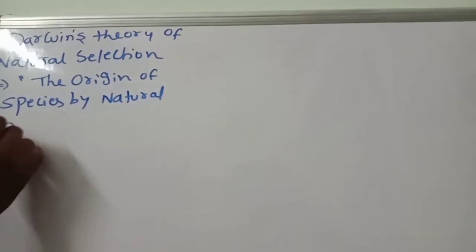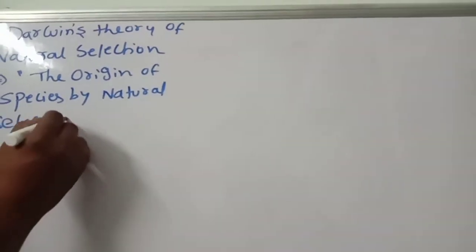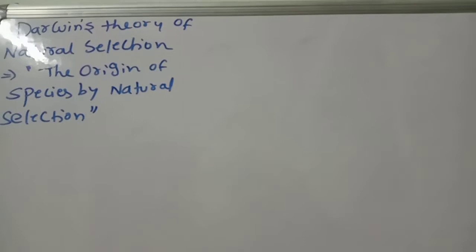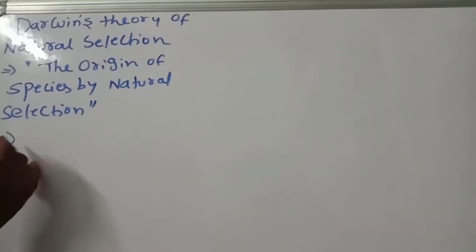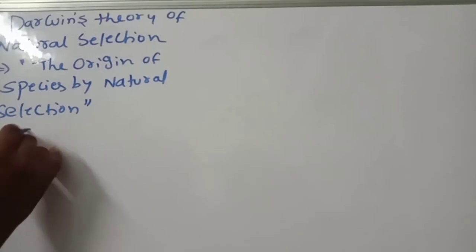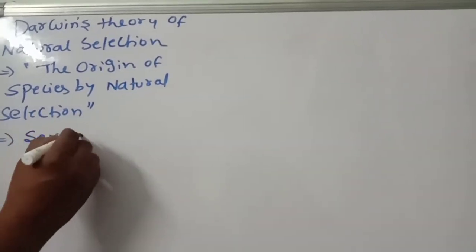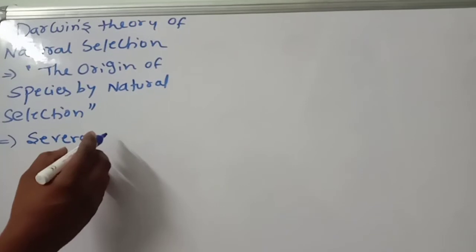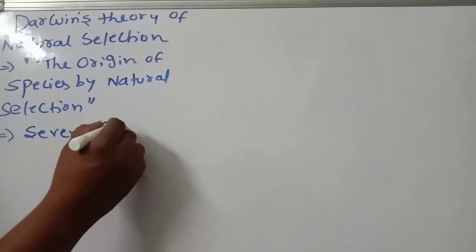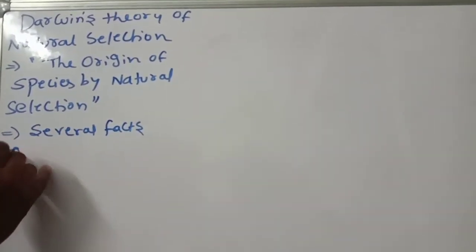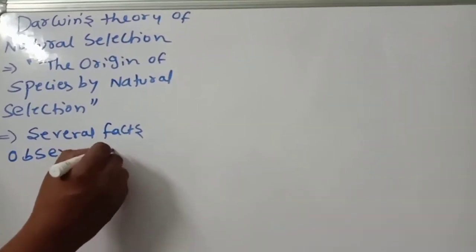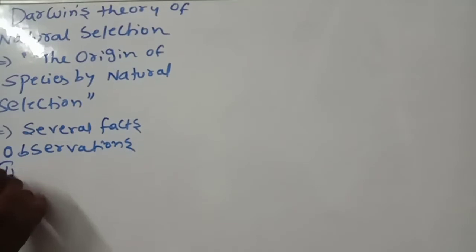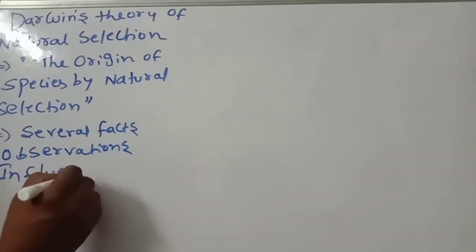This point we discussed up to yesterday's class, and also several facts. Based on several facts, observations and influences of the Darwin theory.